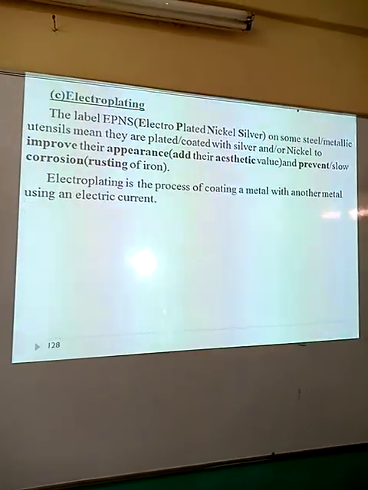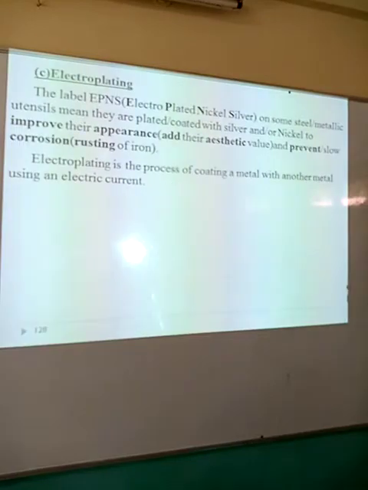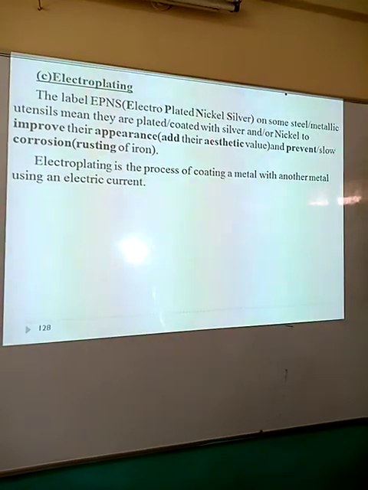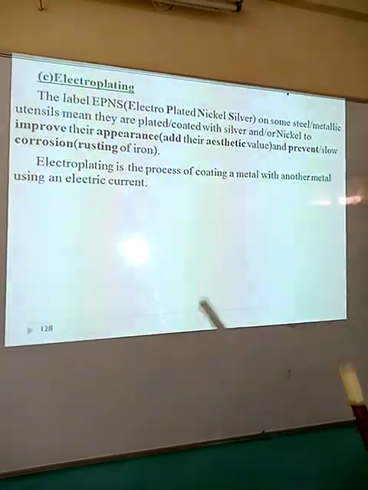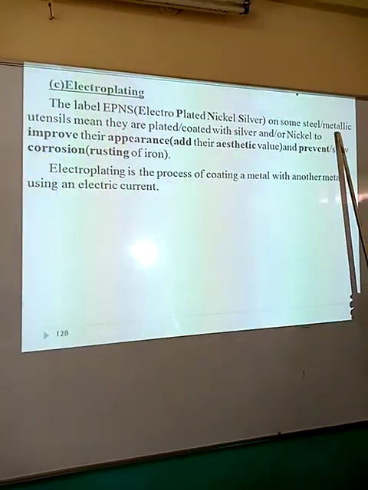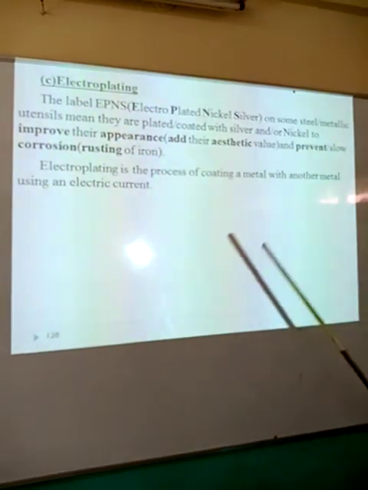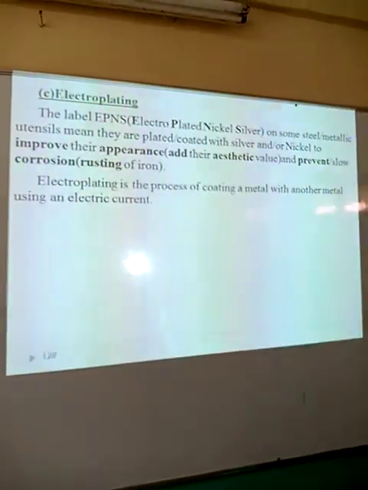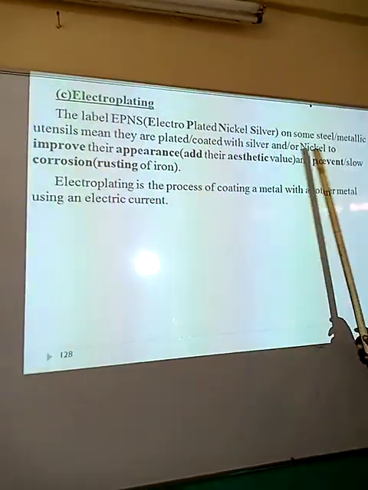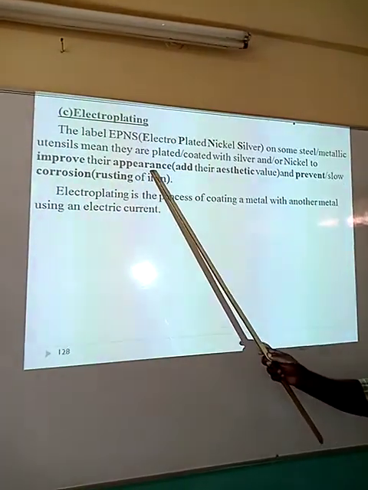Another very important application is electroplating. Remember, most of the utensils that we use at home, some of them are labeled EPNS. EPNS in full is electroplated nickel silver. Some of these are metallic utensils that we use at home. What is the meaning of this? Those utensils are electroplated by using either silver or nickel. The essence of doing this is to improve their appearance.